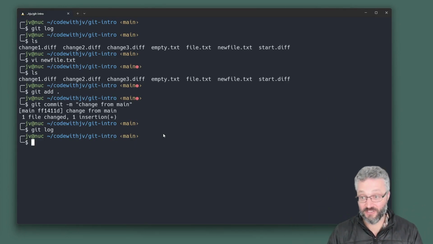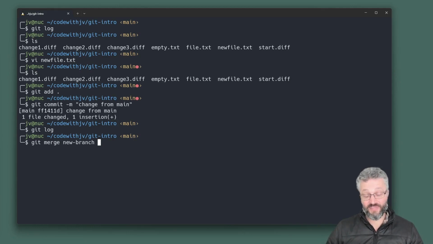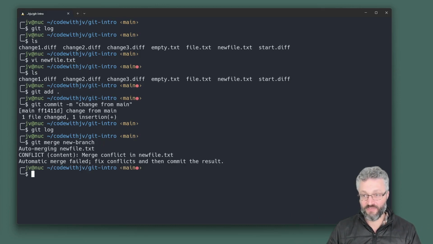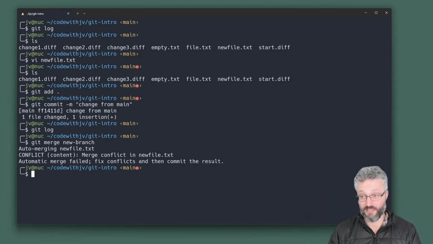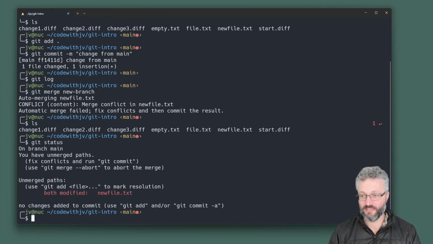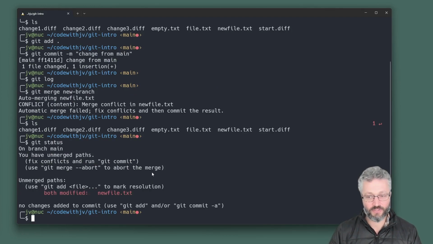Well, it's a command called merge. Git merge new branch is going to say, take all the commits that are in new branch, bring them into this branch here. If the computer can figure out how to merge them unobtrusively, it will do so. If it can't, it's going to say, hey, we have a merge conflict. And now this is non-basic Git stuff, but essentially what it's saying is there's a change in the files here. You both changed this new file. I couldn't figure out which order to do them in. Now, if I go git status, you'll see this sort of thing. You have unmerged paths, fix the conflicts, then run a commit. You've both modified this file. Let's have a look at that new file.